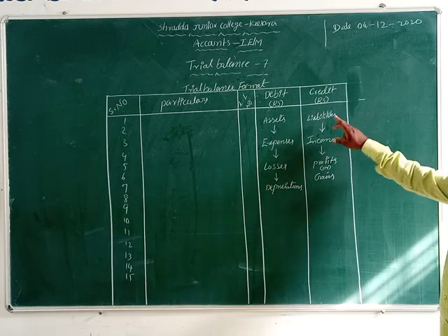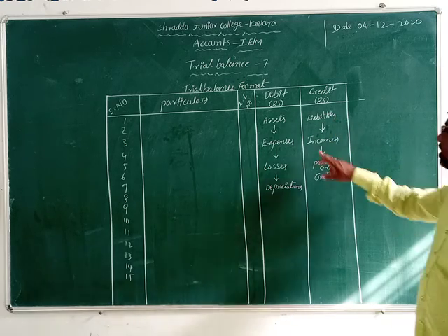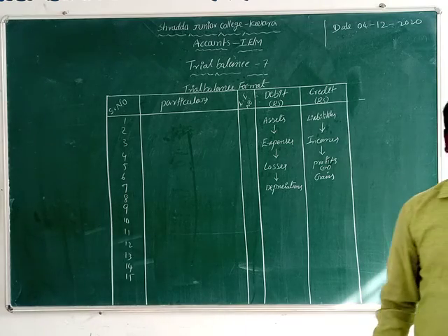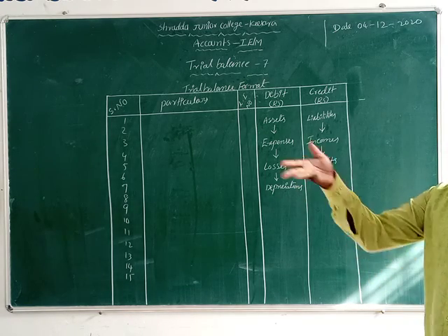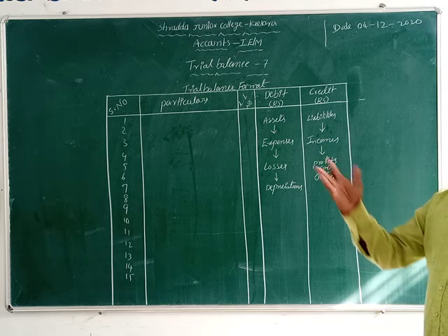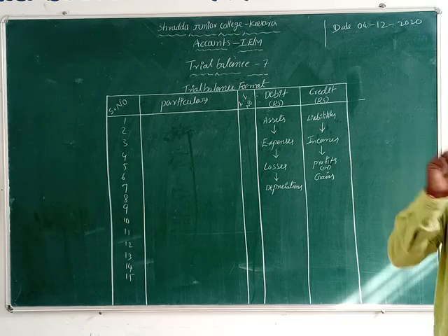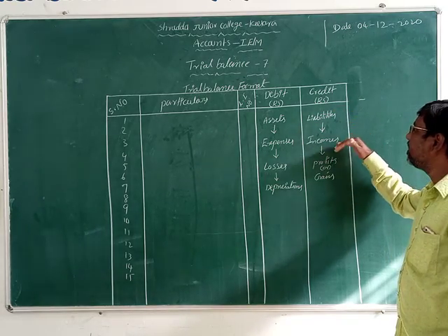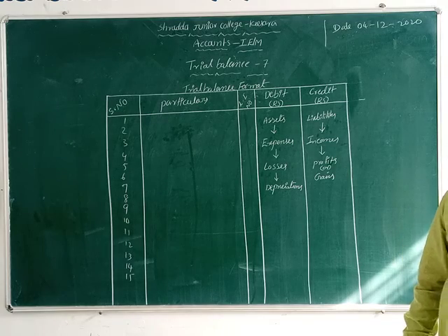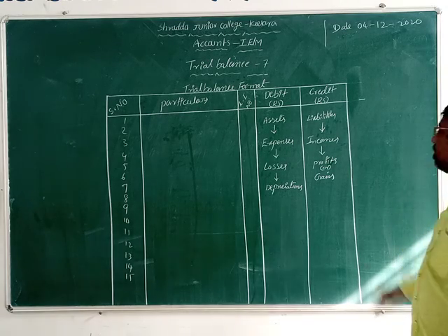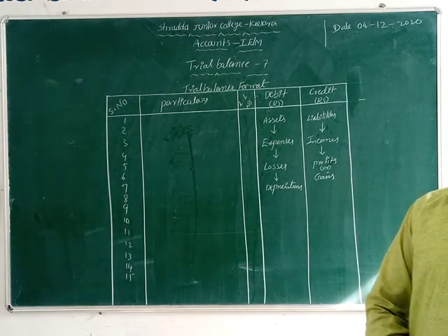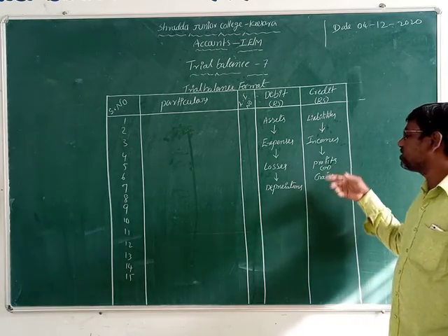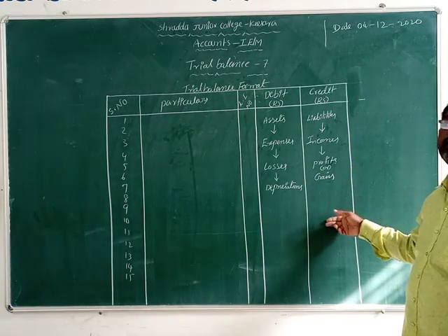Capital we also record on the credit side. Okay, now incomes. For example, you can take sales. Sales is what? Income. Purchases is what? Expense. Okay, now next commission received, rent received, isn't it? Interest received. These are all what? Incomes. These are all incomes; we record them on which side? Credit side, students here. Now profits, gross profit, net profit. If the business receives any gains or profits, we record them on the credit side only.